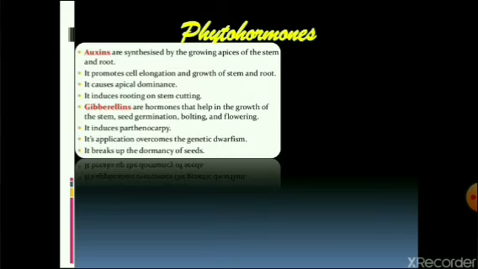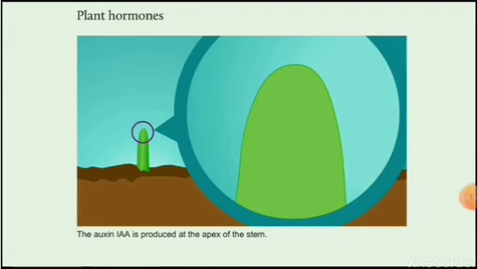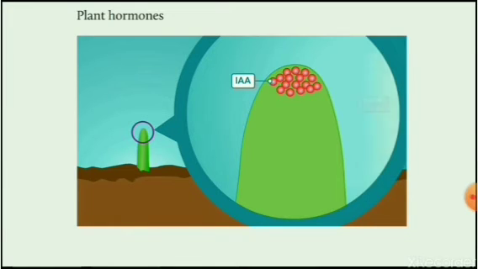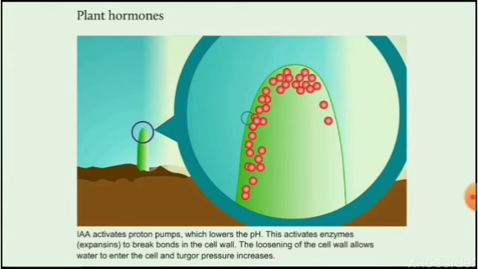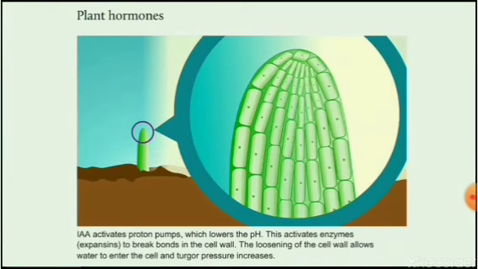Now let us see how exactly auxins function in a plant body. The root and shoot tips of a plant body produces auxins. The shoot tip has a specific type of auxin called as IAA, indole acetic acid. Indole acetic acid is negatively phototropic. That means to say that when it is exposed to light, it will tend to move away from the source of light. And due to this reason, the IAA is accumulated in the cells which are away from the source of light.